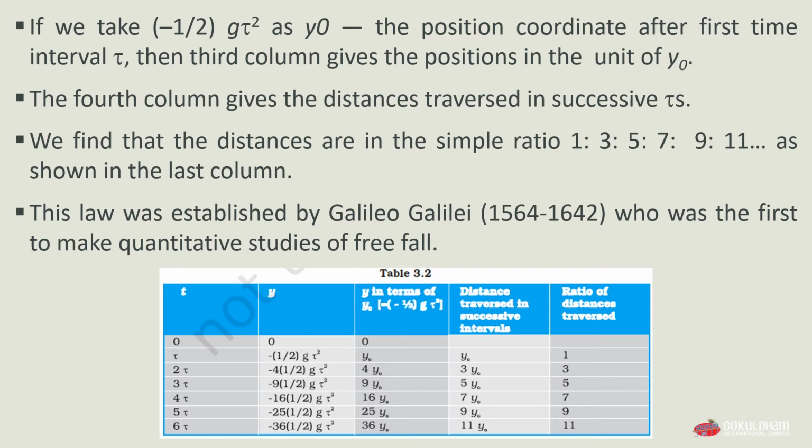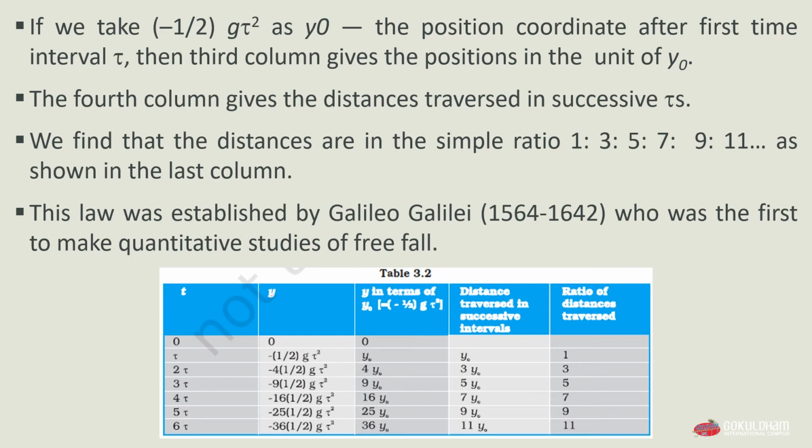We have taken the equation minus 1 by 2 g t square in terms of y0, and by putting the values and solving, we get the values of column number 3, which is y in terms of y0.